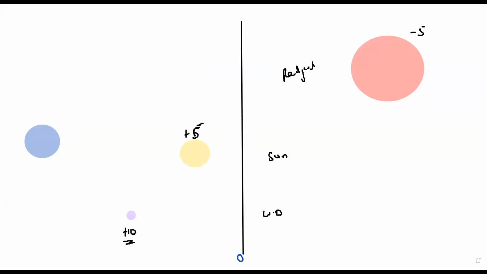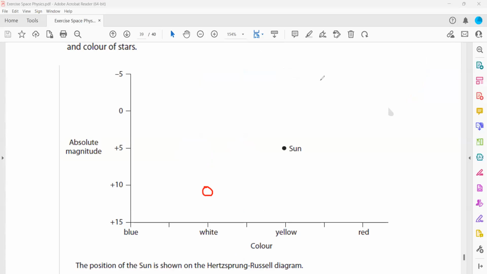So when we complete this, what are the positions where we should have a white dwarf? The white dwarf will be somewhere here in this region. And where should we have the red giants to have the same intensity? Is it clear? Plus means it should move towards us. Negative means it should move away from us.